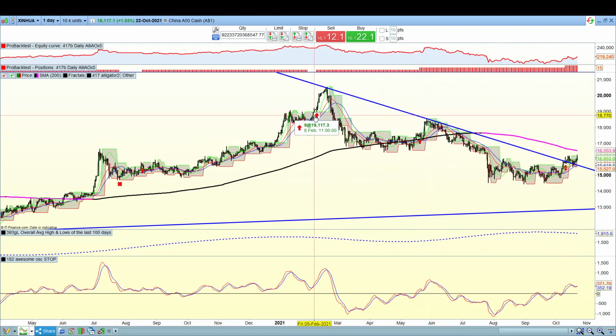You can see here we've entered our first lot of contracts back here. The second lot was entered there, and our third lot was entered there. You can see that the profitability line is starting to turn in a bit of an upward trend.